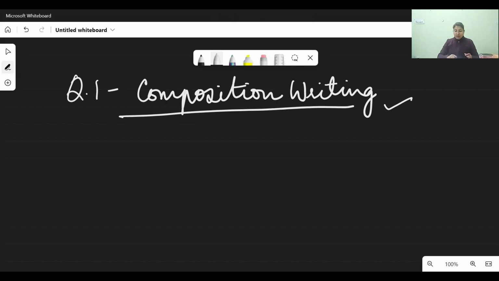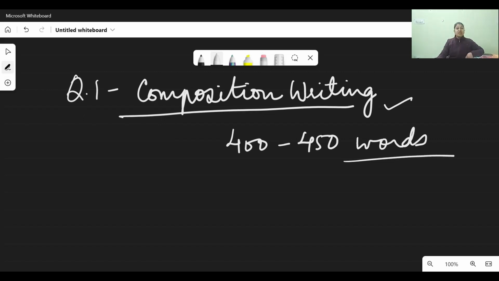First of all, it is always written in your paper. See, I have with me this paper of 2020, and it is always written: write a composition in approximately 400 to 450 words. Now, most of the time, I have seen children being very conscious about the word limit. They always say कि मैम we always exceed our word limit. हमारा 450 से ज़्यादा words हो जाता है.